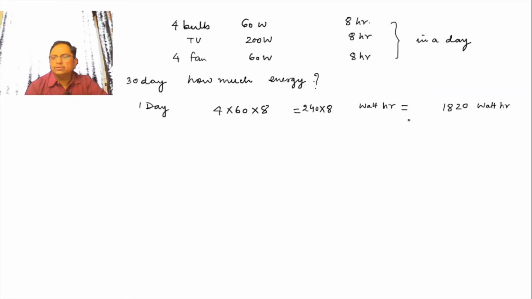You can convert into kilowatt hour, that will be 1.92 kWh.